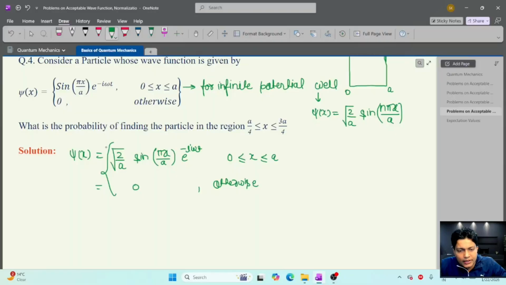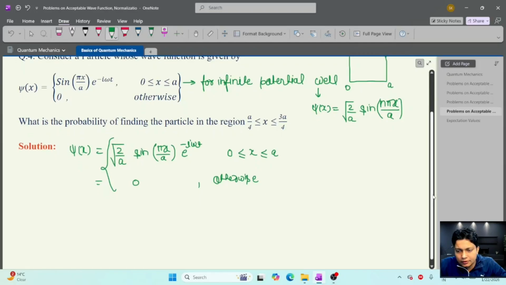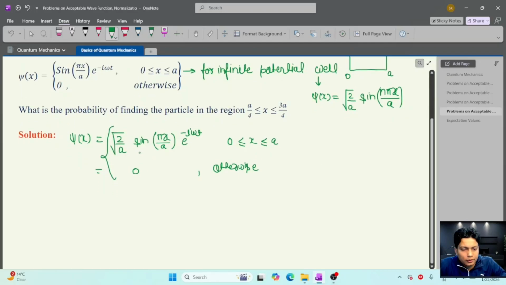We can calculate this normalization constant also, but I think it is clear, so I am not going to calculate it here. After that, we can calculate the probability in the region